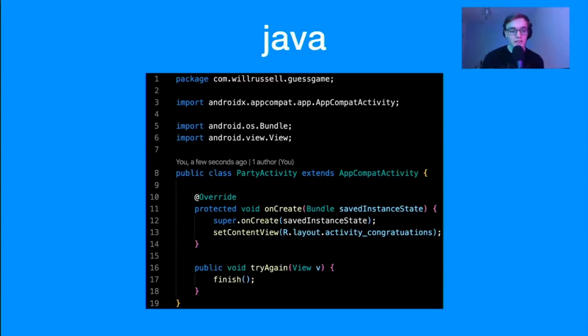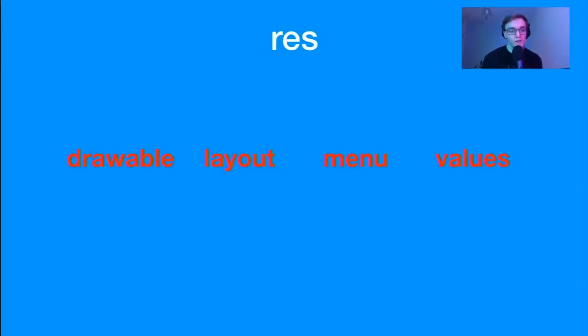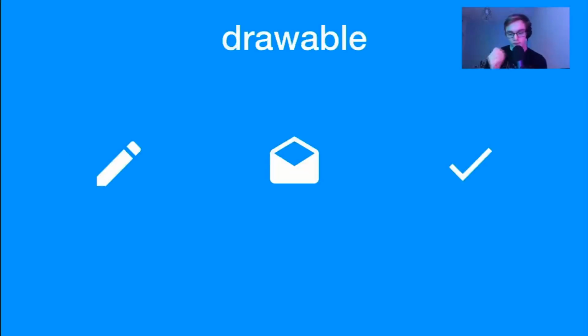Now, inside of the resources folder, we have 4 other folders. This is where we define things like the icons inside of drawables, UI inside of layouts, menus and stuff like that inside of menu, and strings, colors, styles, and dimensions all inside of the values folder. So drawable. Inside of the drawable folder, this is where our icons are included. So here's an example of what icons may look like. They are stored inside of the drawable directory.